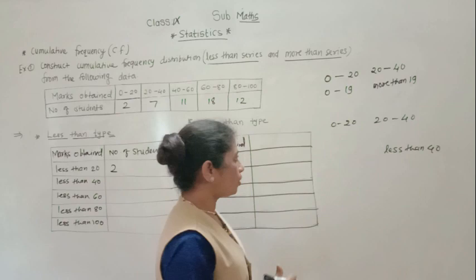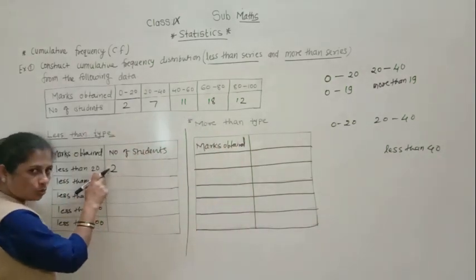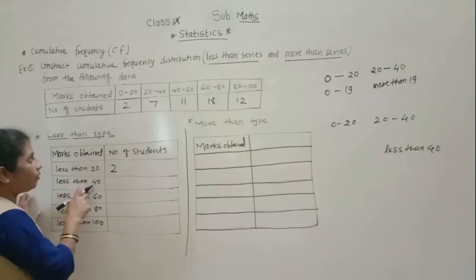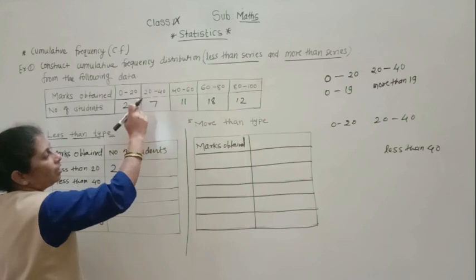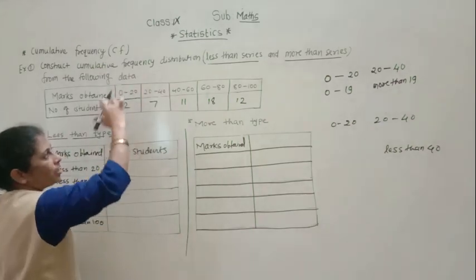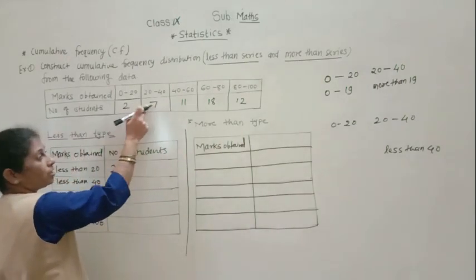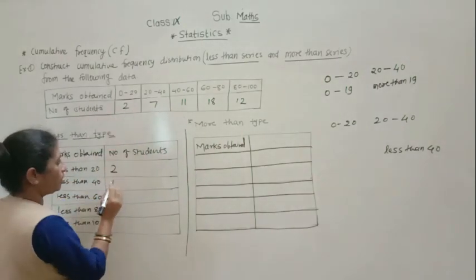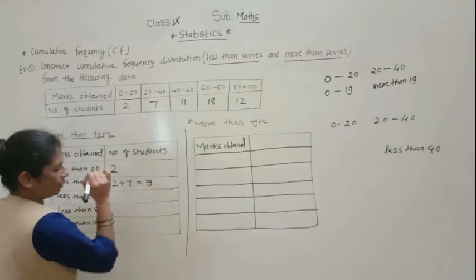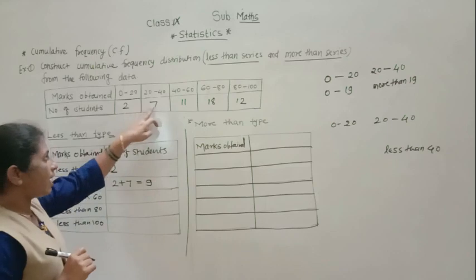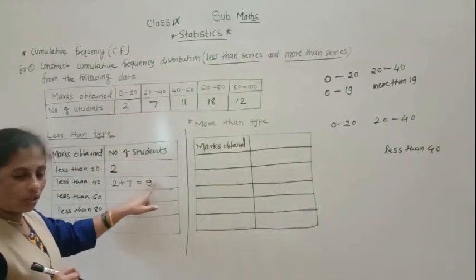Getting anyone? So here less than 20, how many students are there? 2 students. And less than 40, how many students are there? 7. So in this, if you count the whole of this, less than 40, then all the students will be there. So here 2 plus 7 equals 9. Understood? So less than 40, 9 students are there.